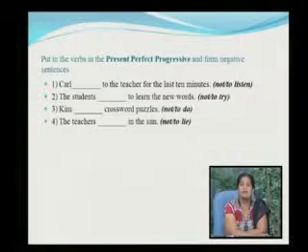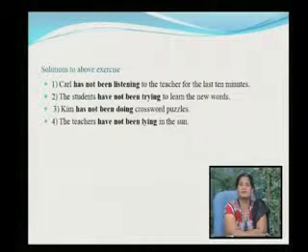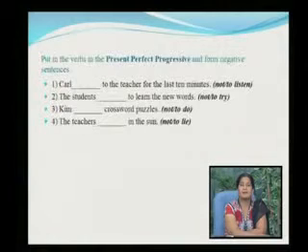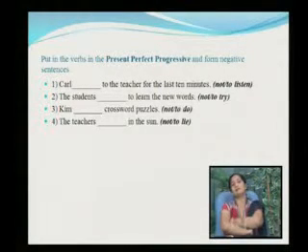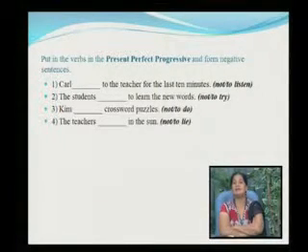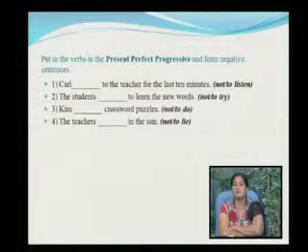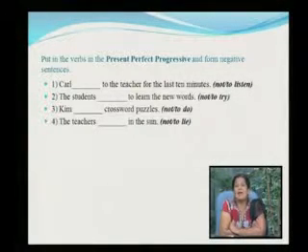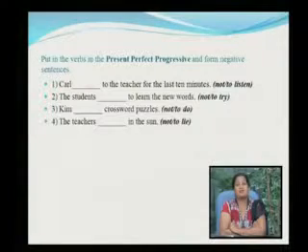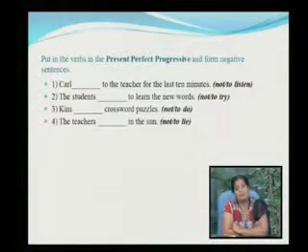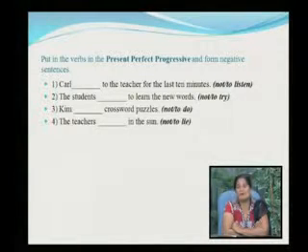The students has not tried to learn the new words. The students have not been trying to learn the new words. Now, coming to this sentence, the students haven't tried to learn. Why have you written have instead of has? Because students is a plural, right? When the subject is plural, the verb will also be in the plural form, and thus there will be have